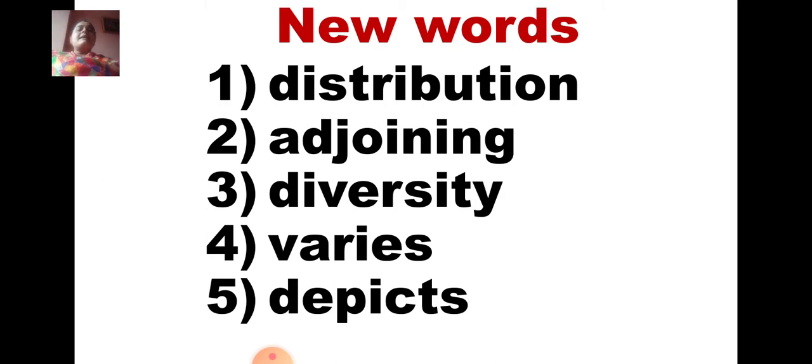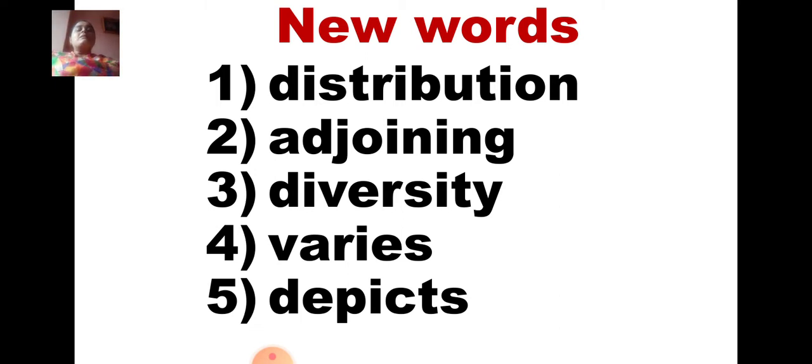Second word is adjoining. Adjoining means just next to you. You share a common wall with your neighbor, yes or no? So that means your houses are adjoined to each other. So adjoining means close to each other.